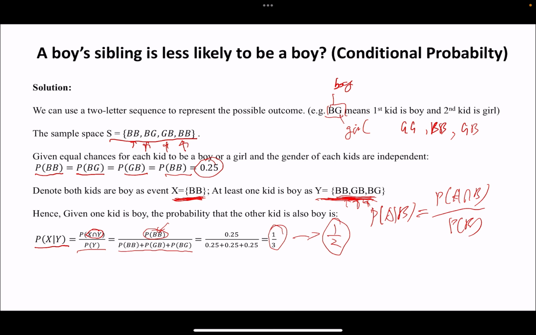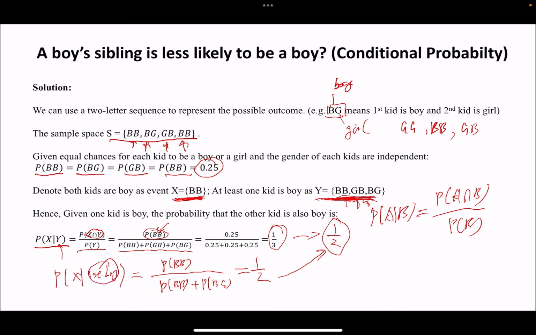And you can think a little bit. The reason why it is counterintuitive is that we don't know whether the boy is the first kid or the second kid. If, let's say, we know the probability of X given that the first kid is a boy, then it becomes the probability of BB divided by the probability of BB plus the probability of BG. Then this will be 1/2. That is aligned with the intuition.